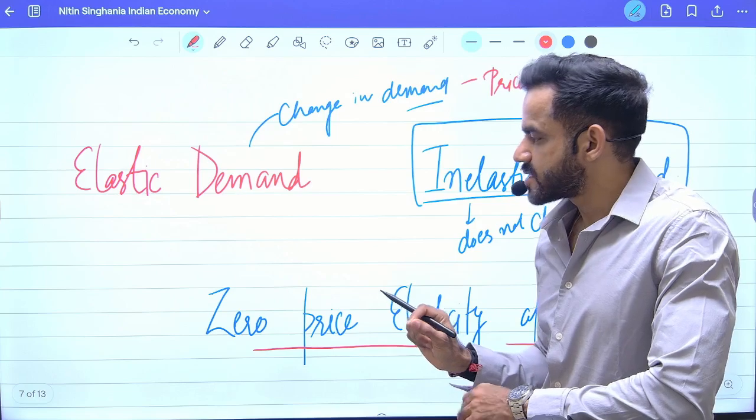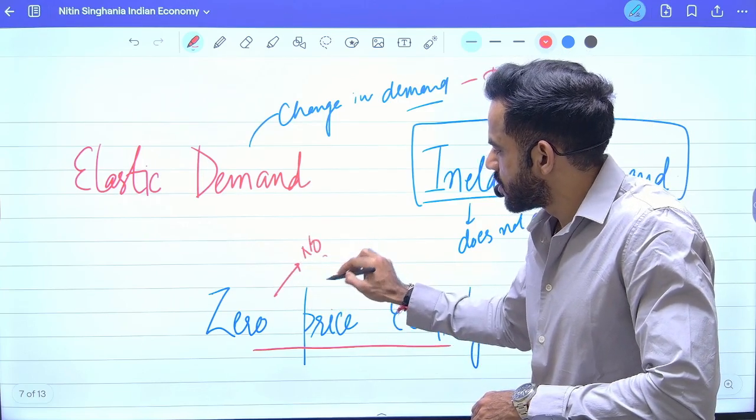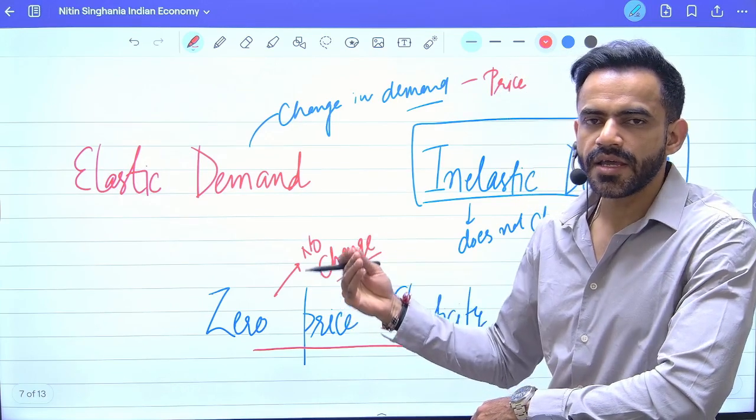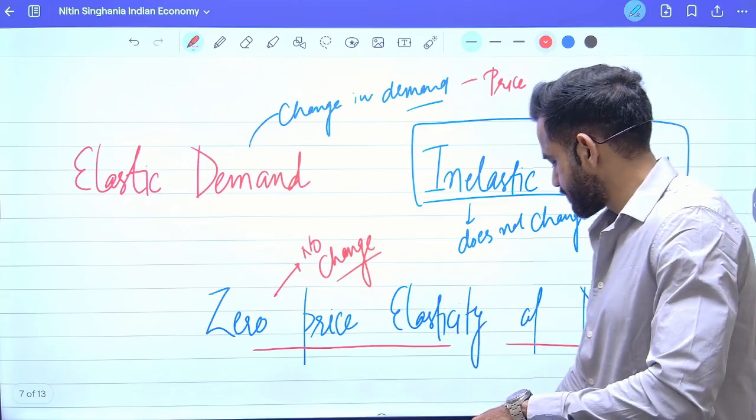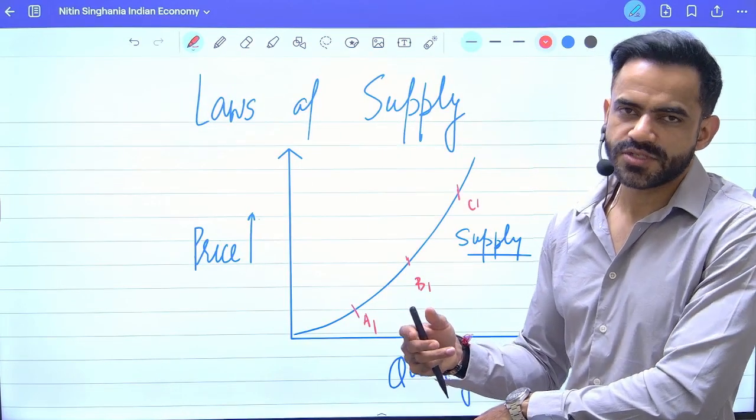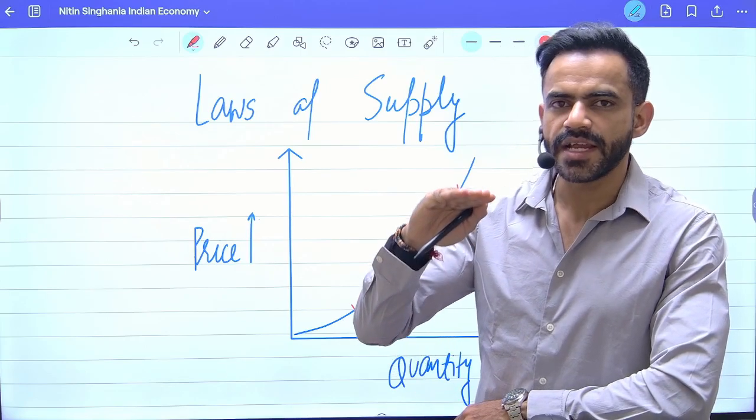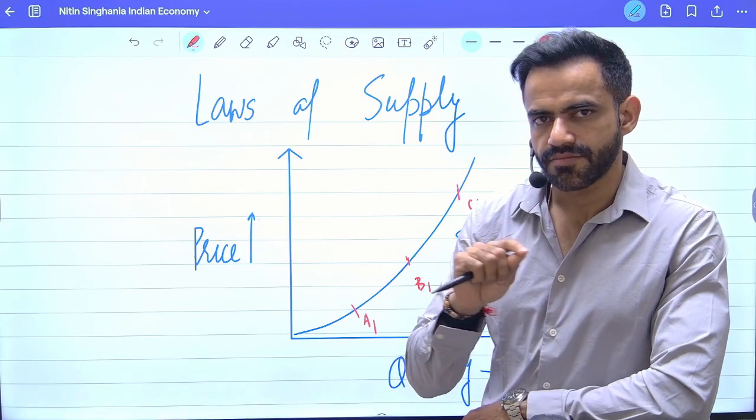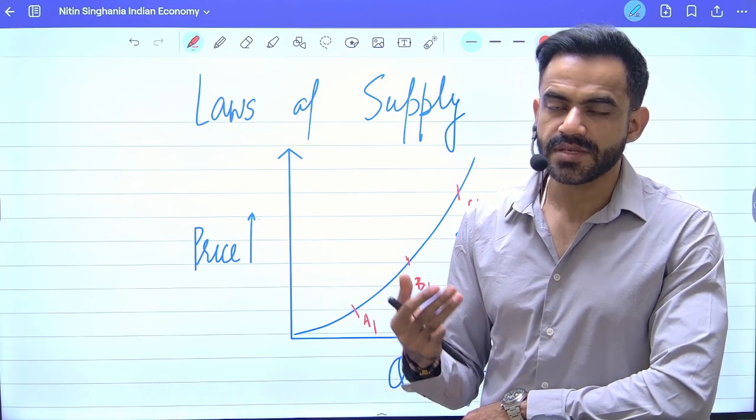Zero price elasticity basically means there is no change or zero change in demand even though price has increased. Okay. Then the last part of this is law of supply. Now, law of supply simply says if the price of any item will increase, companies will start producing it. Why? To maximize their profit, and therefore the supply will increase.